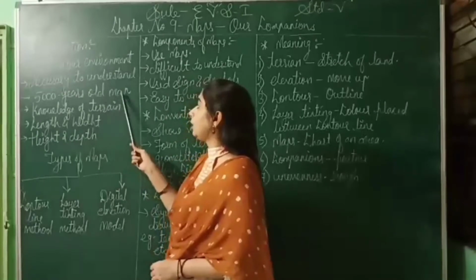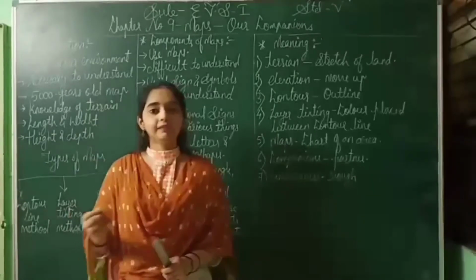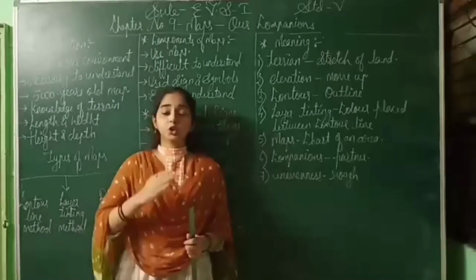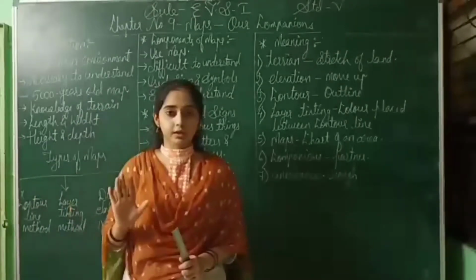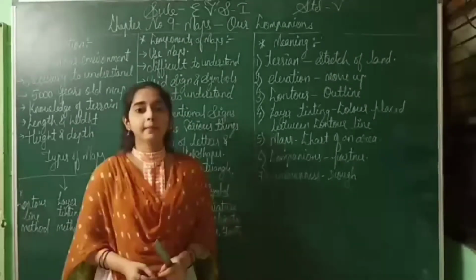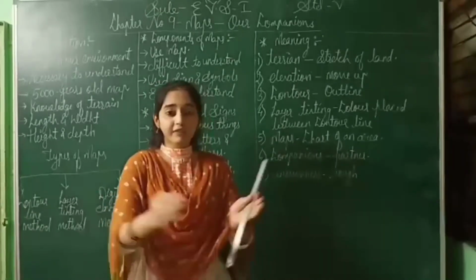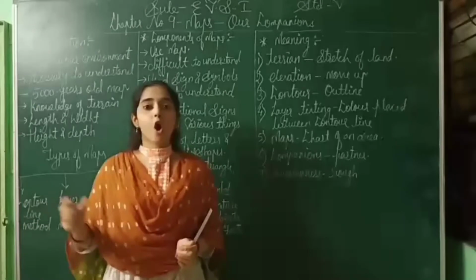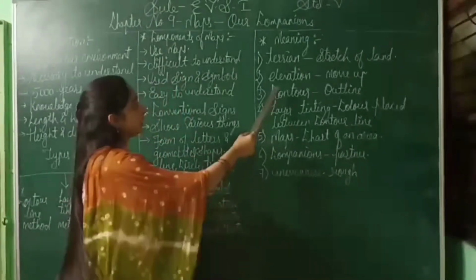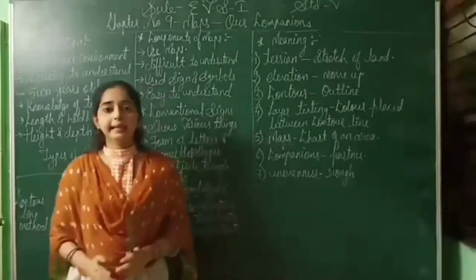This is a 5,000 years old map. Now we are using maps on our mobile phones for navigation or finding routes, but maps have basically been used for thousands of years. And why were they using maps? In ancient times, they used maps for getting information about fighting battles in an area or in war time. Knowledge of terrain. Terrain means a stretch of land, a vast area of land.